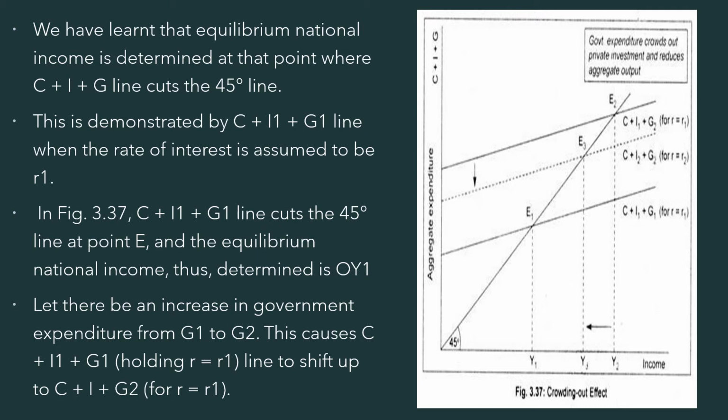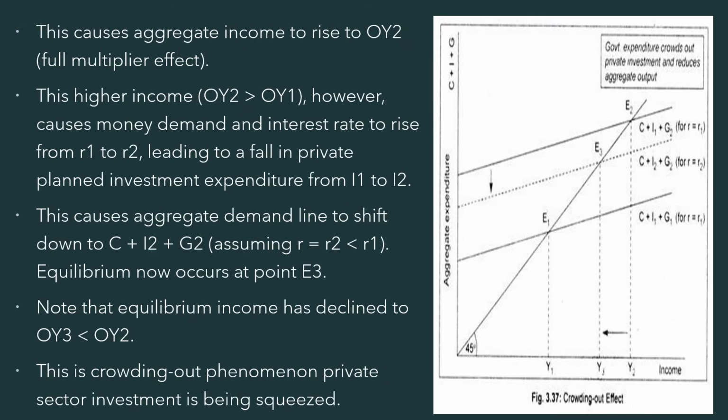If there is an increase in government expenditure from G1 to G2, this would cause the C plus I1 plus G1 line to shift up to the C plus I2 plus G2 line. This causes aggregate income to rise to OY2, mainly because of the multiplier effect. OY2 is greater than OY1, so income has increased. This higher income, however, causes money demand and the interest rate to rise from R1 to R2.